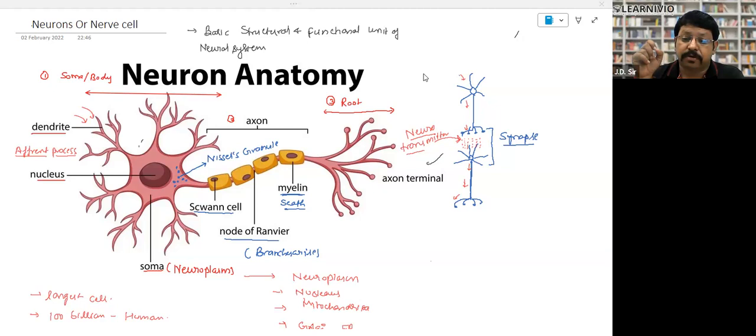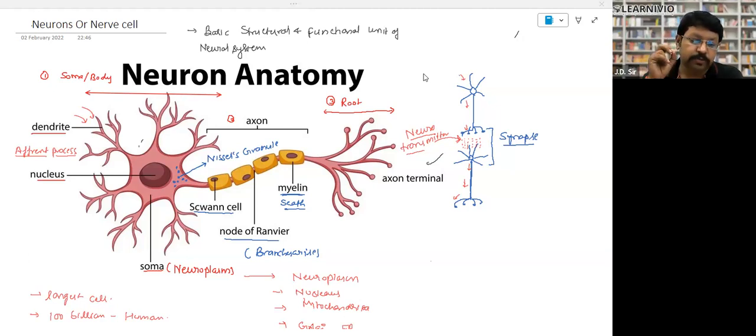If they get degenerated or damaged, they do not have the power of repair or regeneration like other cells. Full stop. So these are the properties.